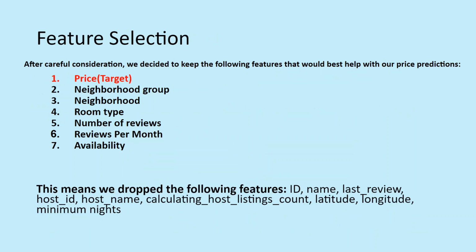After deciding on our target, our first step was identifying which features would best help us make predictions, grant better results, and better performance. After careful consideration, we decided on 6 features that would help predict the target feature price. That would be the primary neighborhood type, specific neighborhood, the room type, number of reviews per month, and the availability out of 365 days.